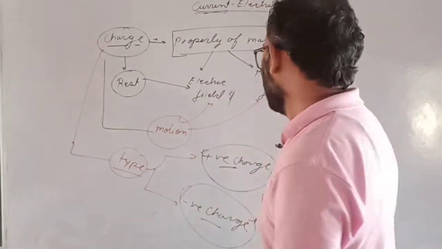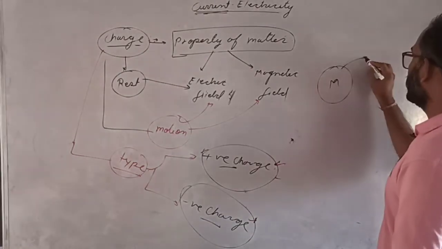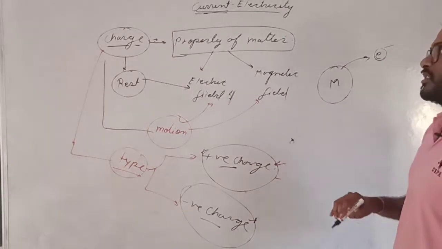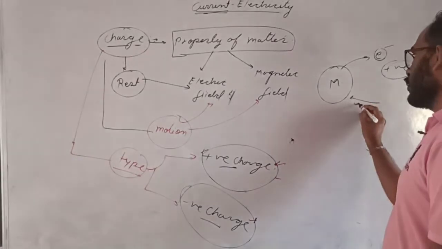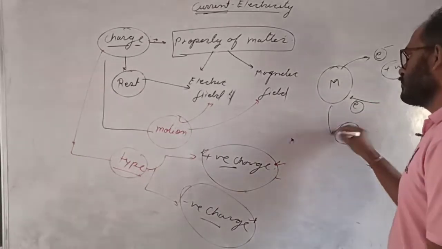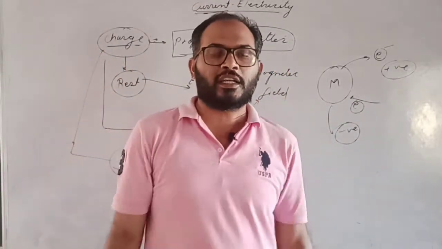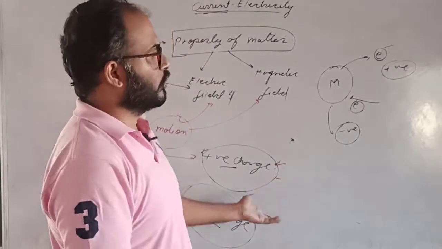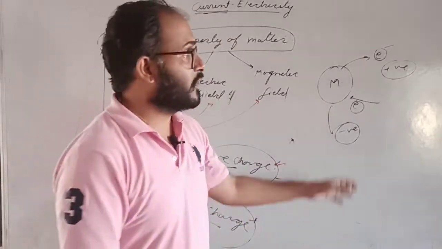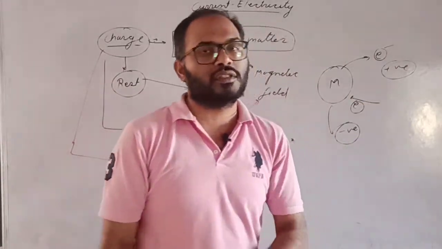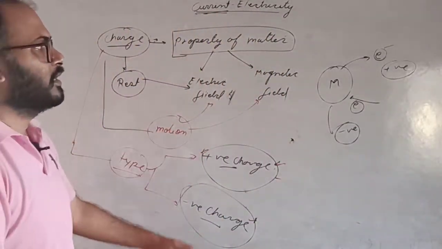That means if a material leaves the electrons, then it becomes positive. And if it gains the electrons, then it will be negative. That means whether the material is positive or negative is based on the electron. If it has an excess amount of electrons, that means it is negative. If it has a depletion of electrons, that means it is positive. So we will consider the two types: positive and negative charge.